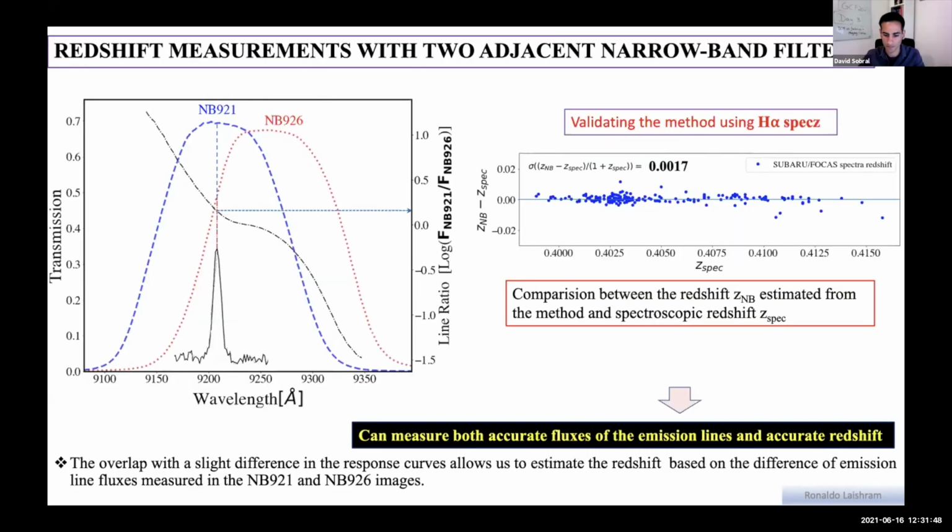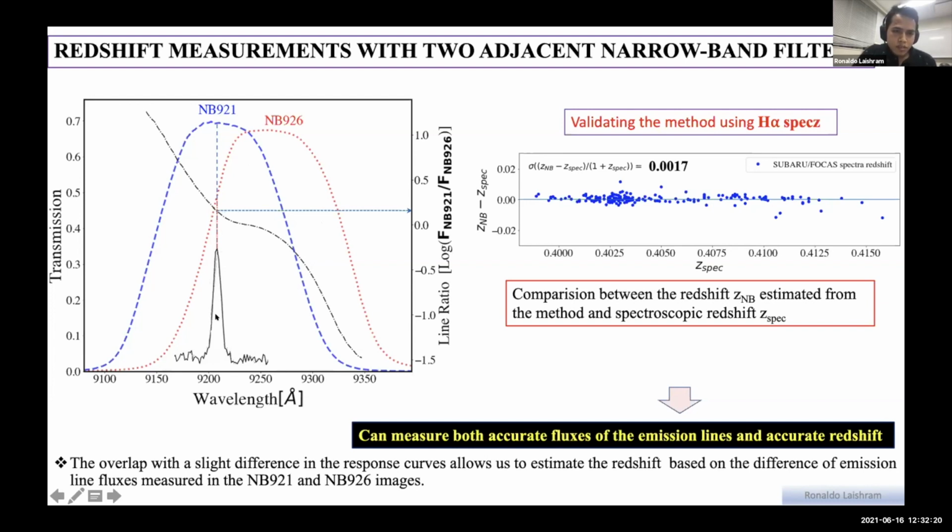Now, for the redshift measurement we use the two adjacent narrowband filters. This is the main part of our project, and here we use NB921 and NB926. The overlap with the slight difference in the response curves allows us to estimate the redshift based on the difference in the emission line flux measured in NB921 and NB926. As you can see from the figure, depending on this line ratio, it will point to where the emitter is located.